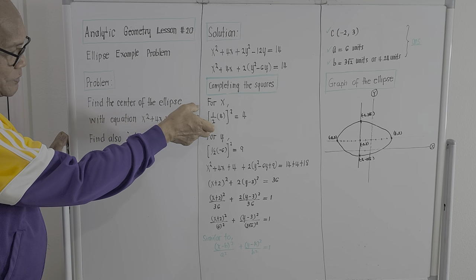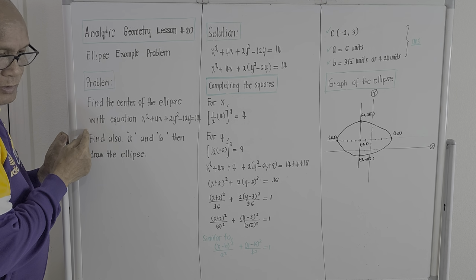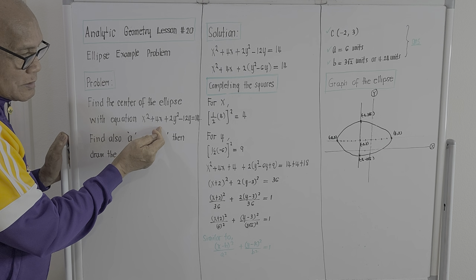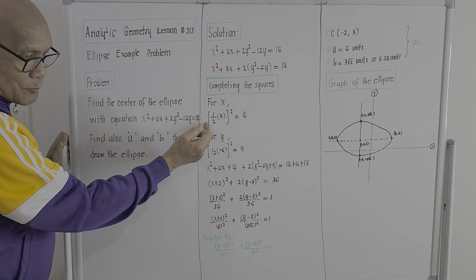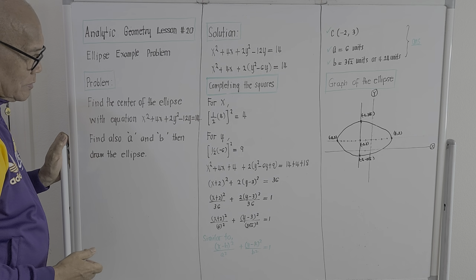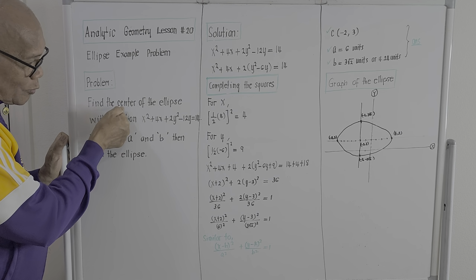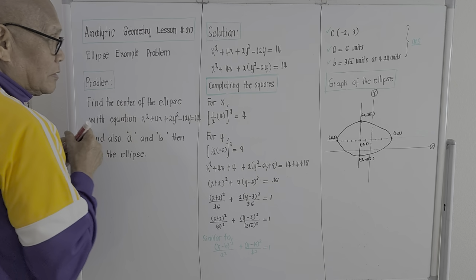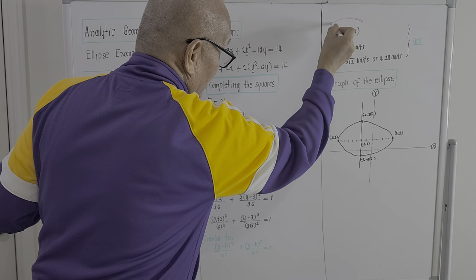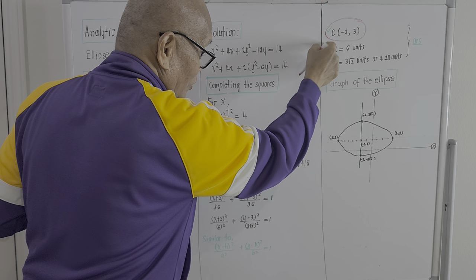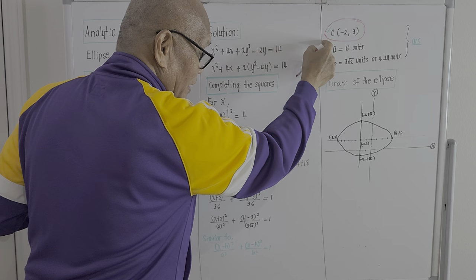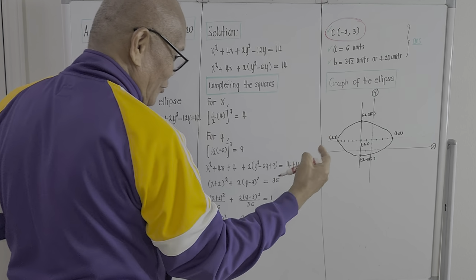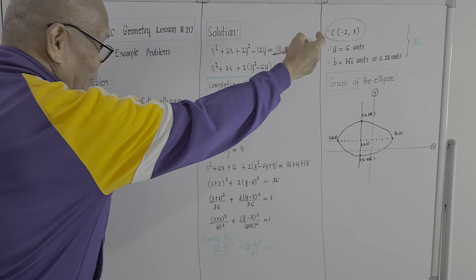Find the center of the ellipse with equation, we are given the equation of the ellipse: x squared plus 4x plus 2y squared minus 12y equal to 14. That's the equation of the ellipse. The problem is asking where will be the location of the center. You must bring out the solution of the location of the center. And actually the answer is negative 2, 3. That's the answer, but we must go back to the solution to bring out this one.